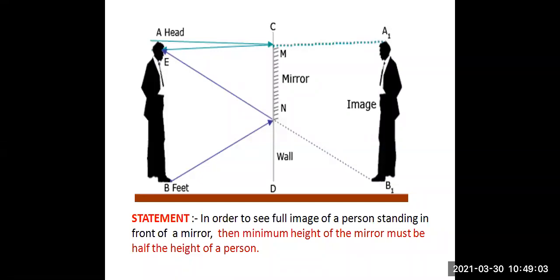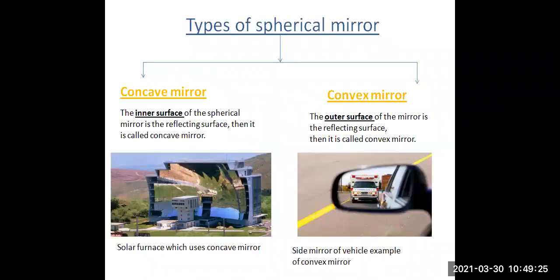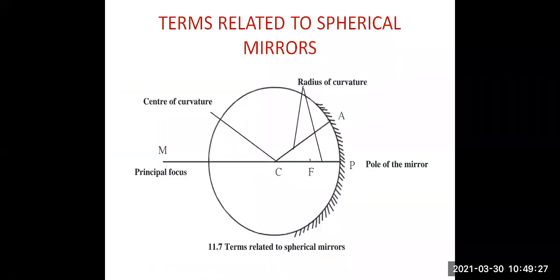You can see the mirror MN. AB is the height of the person standing in front of the mirror, and the image of the person is A1, B1. But the mirror is half the height of the person. Now we studied this statement with the help of a diagram.